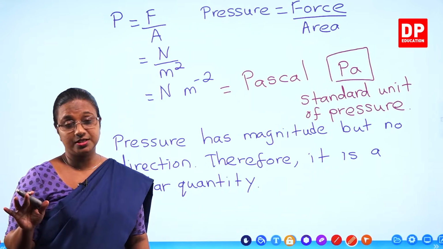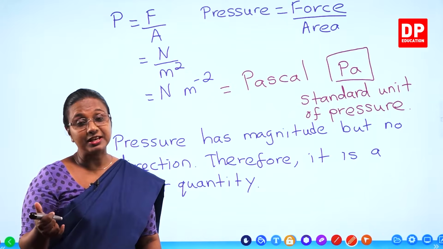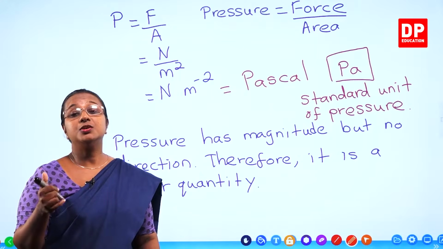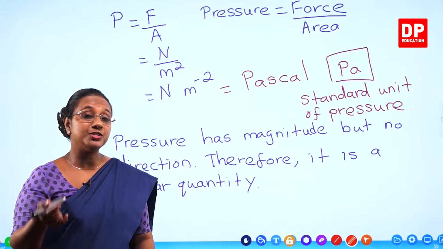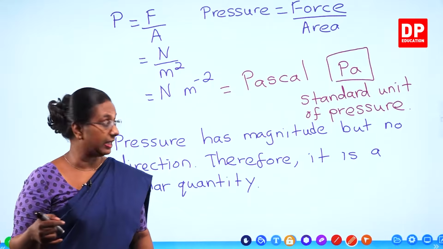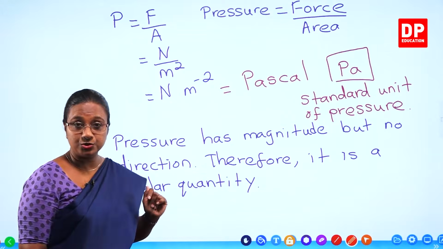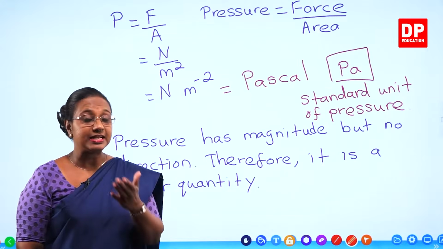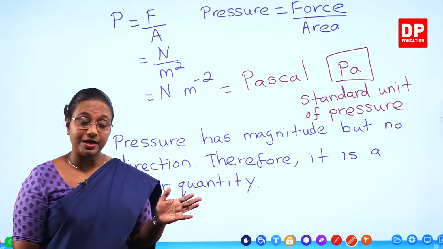Is that okay, students? So we have discussed the definition. Again, I will repeat. Force exerted over a unit area is pressure. So from that we get the equation pressure equals force over area. From there we derive the unit Newton meter minus 2, which is equal to Pascal. That's the standard unit of pressure, and pressure is a scalar quantity.